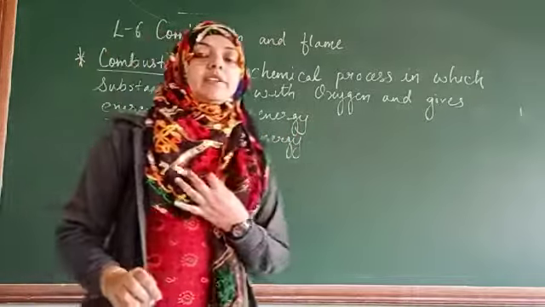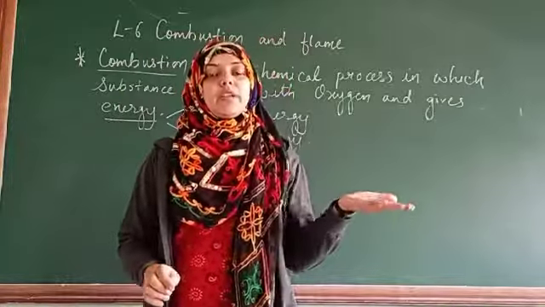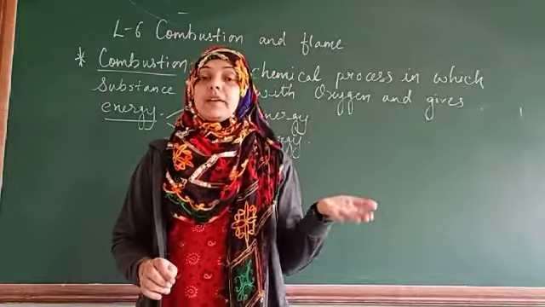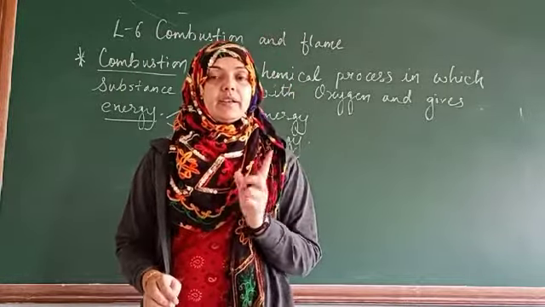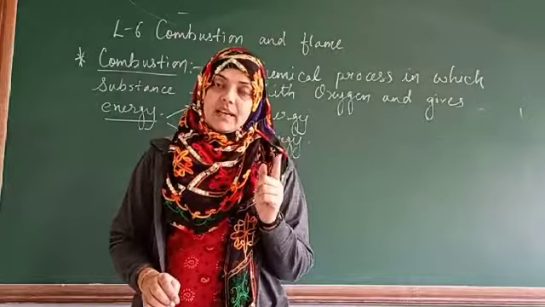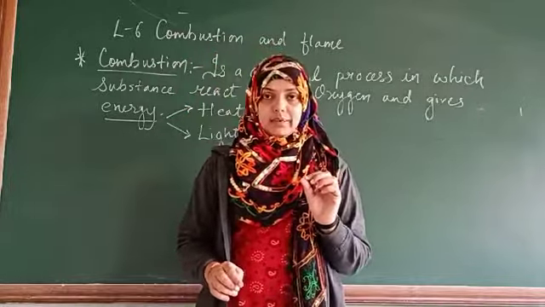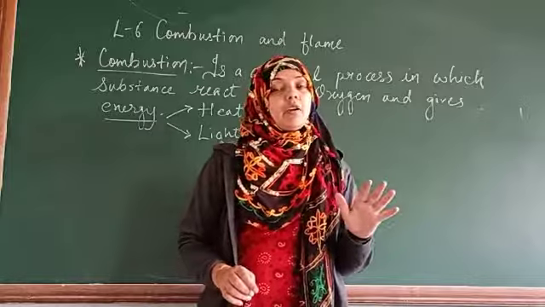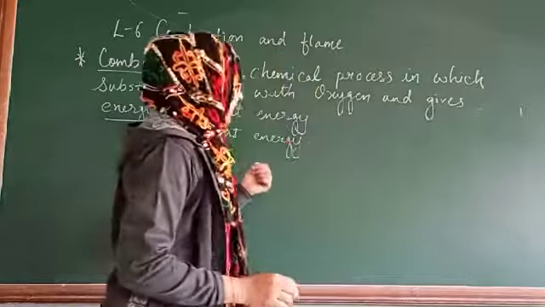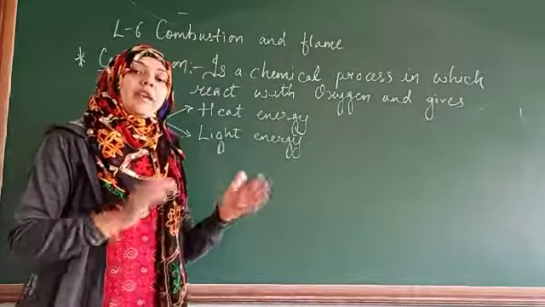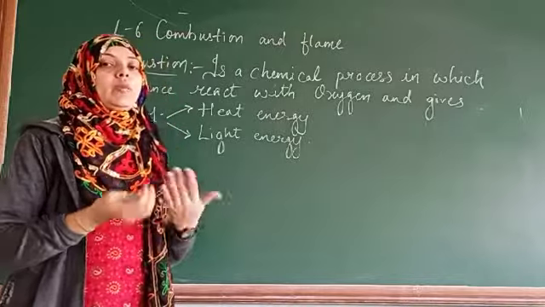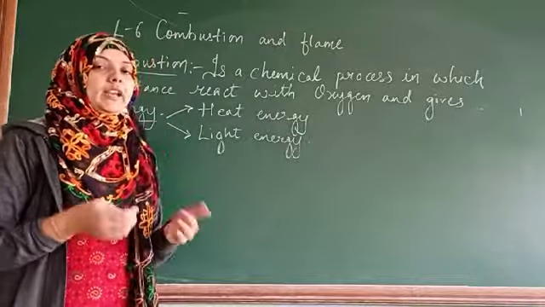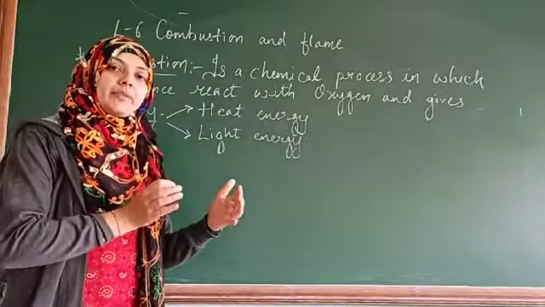Light energy is not produced by all combustible materials. When we are burning a candle, we are able to see the flame. But when we are burning coal, we are not able to see the flame. It means light energy may or may not be there when you are burning any particular fuel. It depends from one fuel to another fuel.